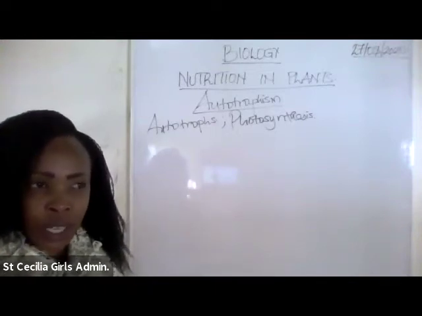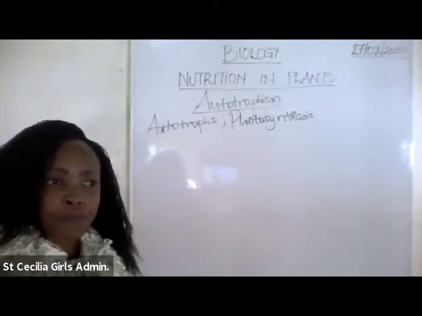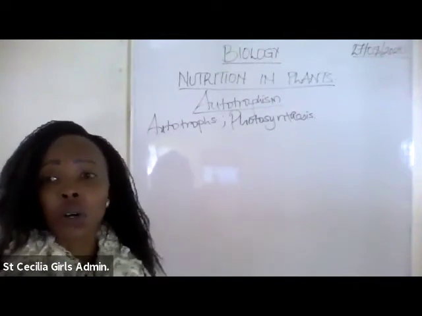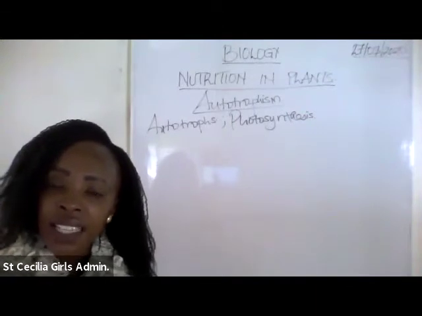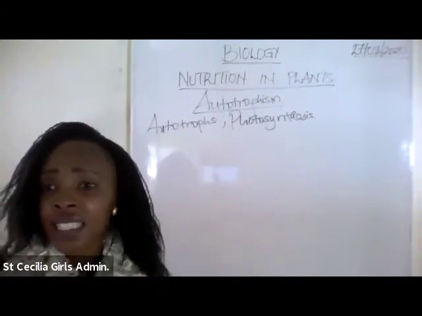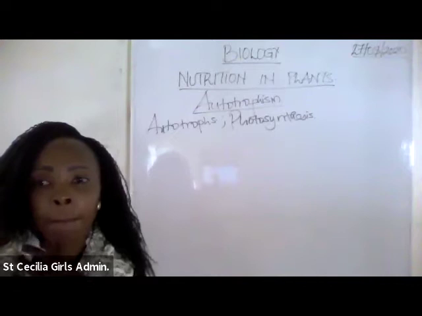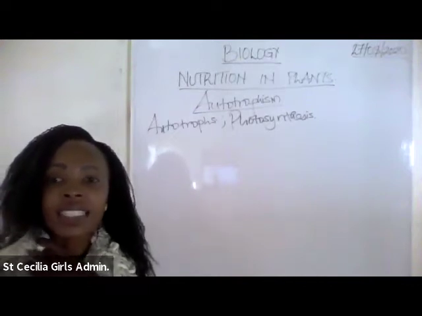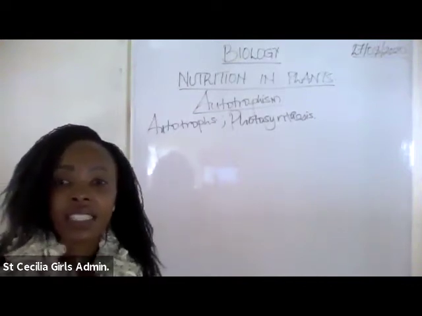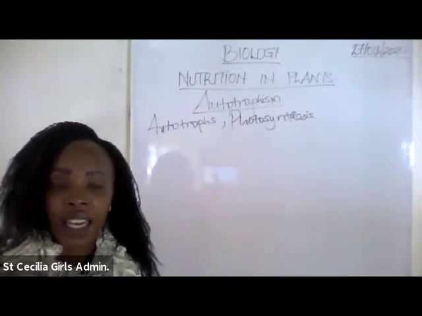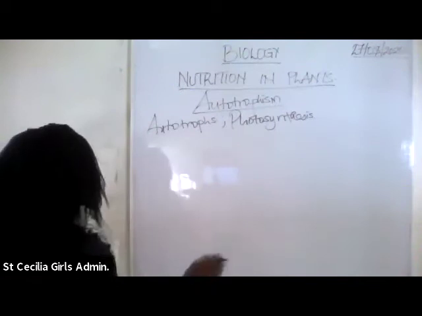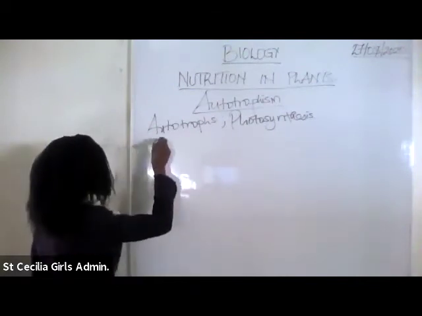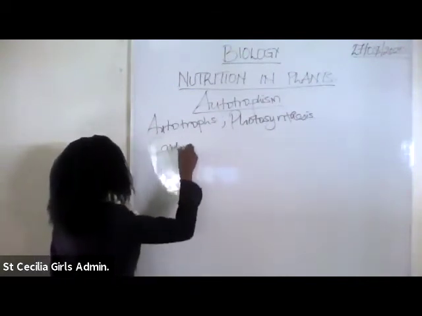Carbon dioxide and water are usually the raw materials, in the presence of sunlight, or light energy mostly from the sun, as well as chlorophyll, and in return they give us oxygen and carbohydrate, or glucose.